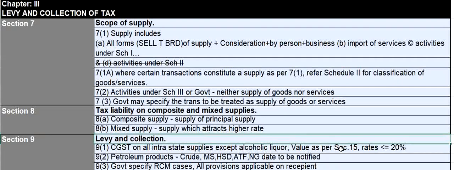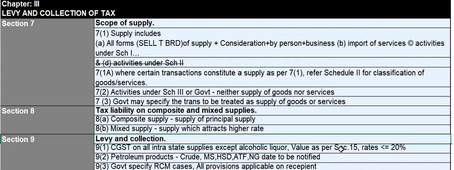Section 9 talks about levy and collection. Section 9 subsection 1, CGST on all intrastate supplies, and it excludes alcoholic liquor. Value will be determined as per section 15 and the rate should not exceed 20%. Similarly for SGST another 20%. So total 40% is the maximum cap under GST.